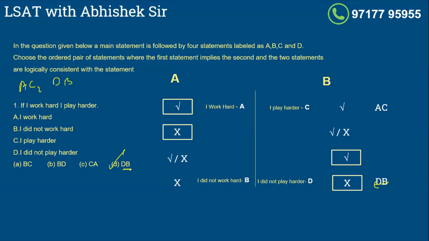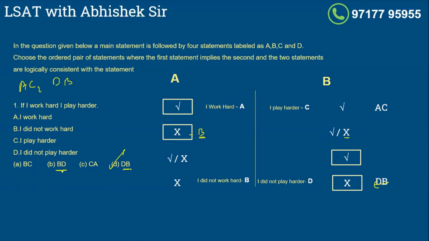Please understand DB is different from BD. BD means that you know B happened. What is B? I did not work hard. So if you know this, can you conclude anything? No, you can't conclude anything with certainty. You can only conclude maybe I play harder, or maybe I did not play hard. But what does D say? I did not play harder. D says this. I cannot be sure. It should have been maybe.